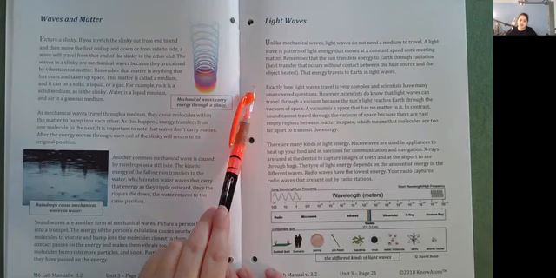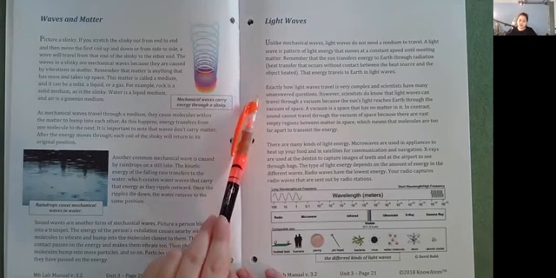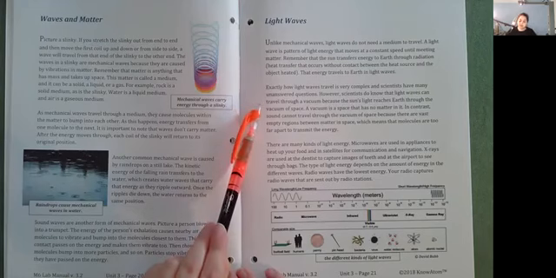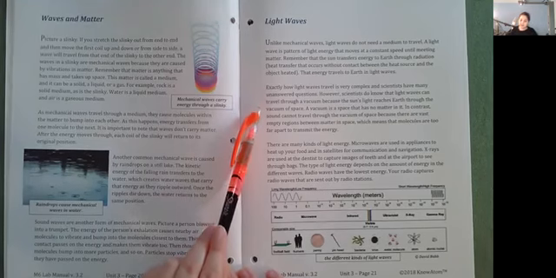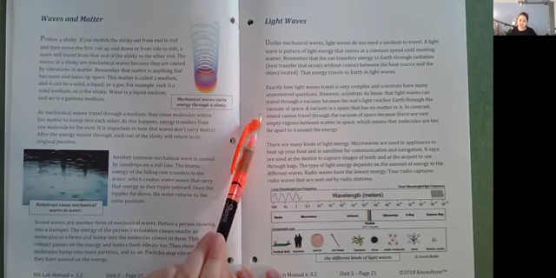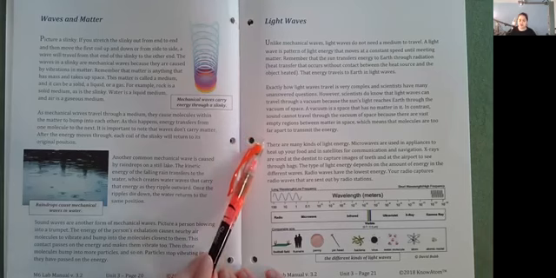Exactly how light waves travel is very complex, and scientists have many unanswered questions. However, scientists do know that light waves can travel through a vacuum because the sun's light reaches Earth through the vacuum of space. A vacuum is a space that has no matter in it. In contrast, sound cannot travel through the vacuum of space because there are vast empty regions between matter in space, which means that molecules are too far apart to transmit the energy.